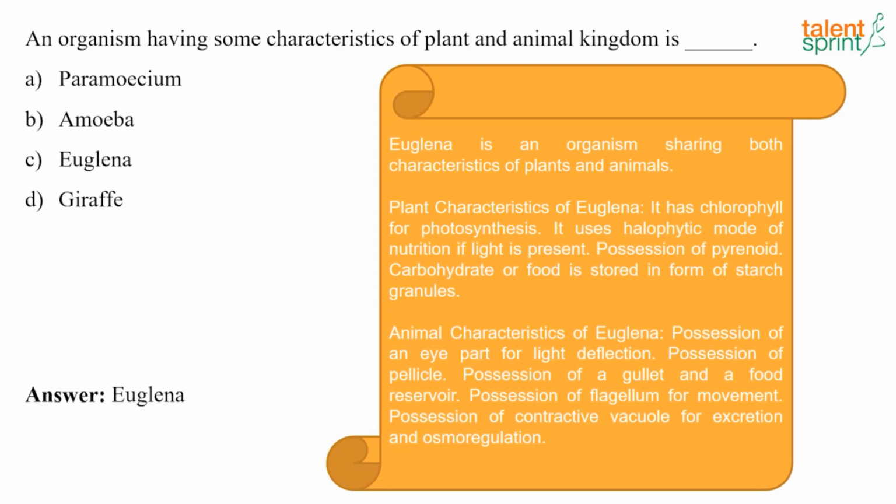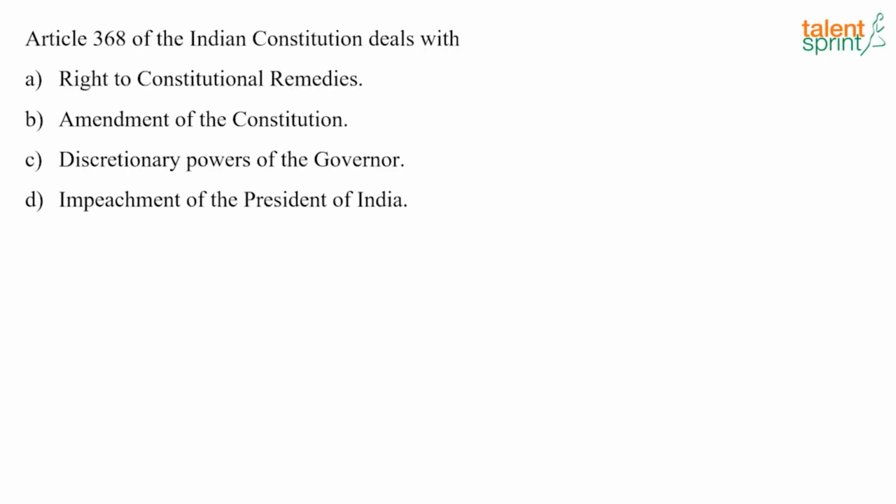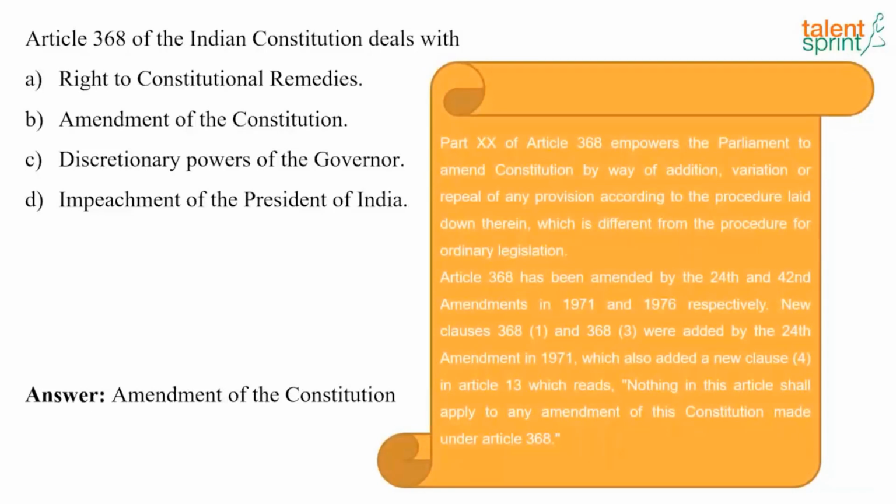So we'll move to the next question. Article 368 of the Indian Constitution deals with dash. And the answer here is it deals with the amendment of the Constitution. Part 20 of Article 368 empowers the Parliament to amend the Constitution by way of addition, variation or repeal of any provision according to the procedure laid down therein, which is different from the procedure for ordinary legislation.